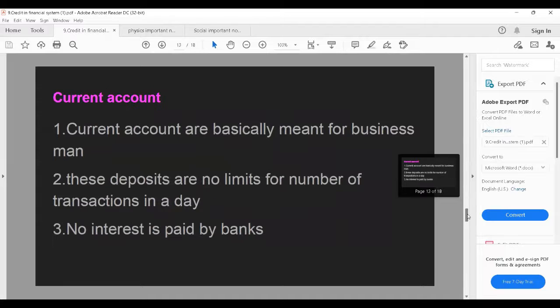And next, we are going to discuss about the current account. Current accounts are used by businessmen. These deposits have no limit on the number of transactions in a day. No interest is paid by banks for the current account.